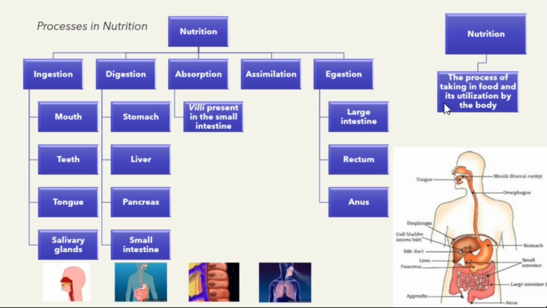Nutrition is the process of taking in food and its utilization by the body. Nutrition involves five processes: ingestion, digestion, absorption, assimilation, and egestion. First, the food is taken in, it is digested by the body, then the food is absorbed, and the leftover waste is excreted out. In this video, we will be talking about ingestion.